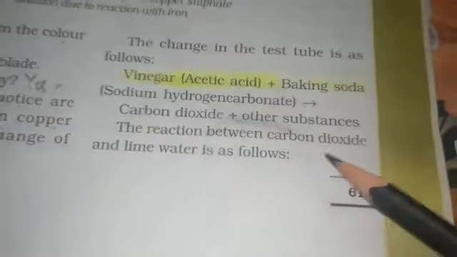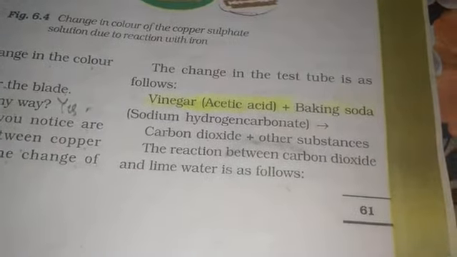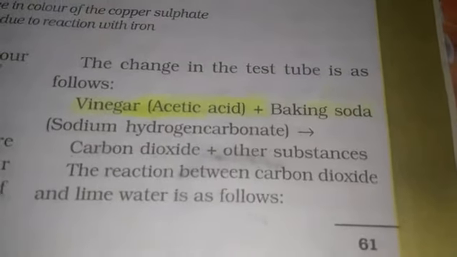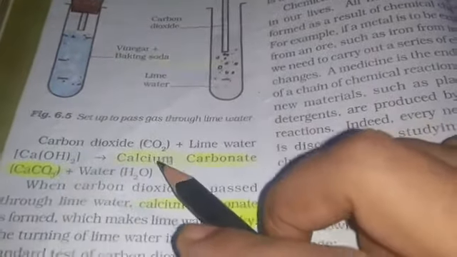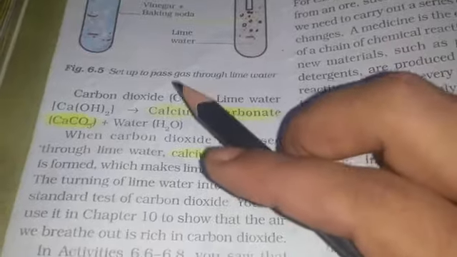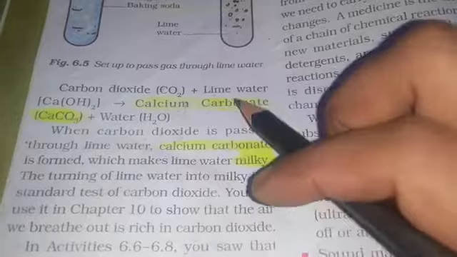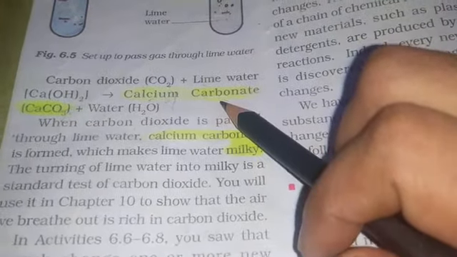The reaction between carbon dioxide and lime water is as follows. The carbon dioxide which was emitted during this reaction is again added to lime water, and here the reaction takes place again. Carbon dioxide, that is CO2, plus lime water, Ca(OH)2, gives, when these two are added, calcium carbonate plus water. Calcium carbonate, CaCO3, has a whitish milky color.